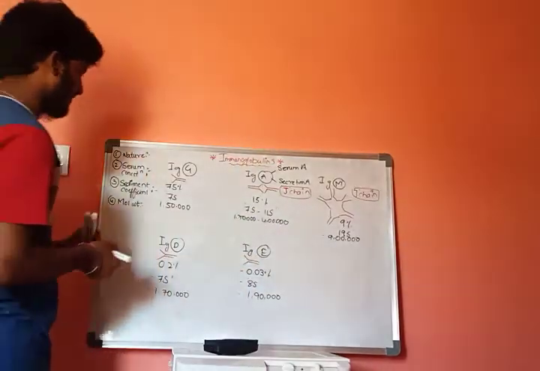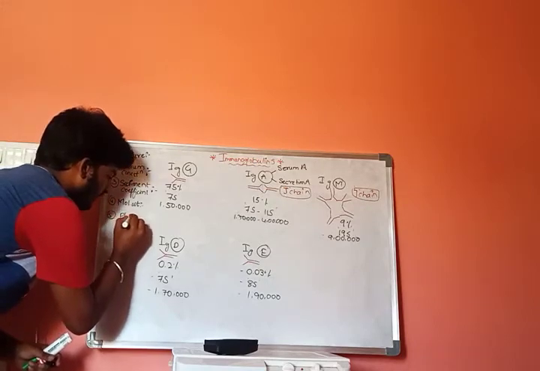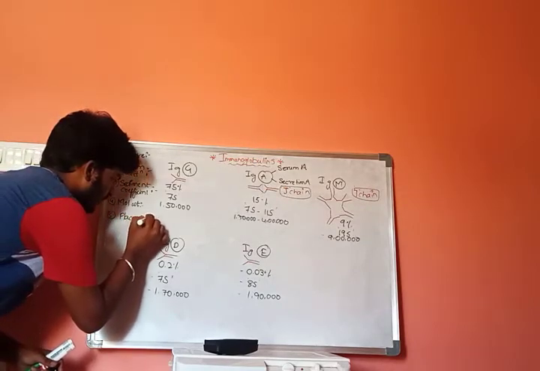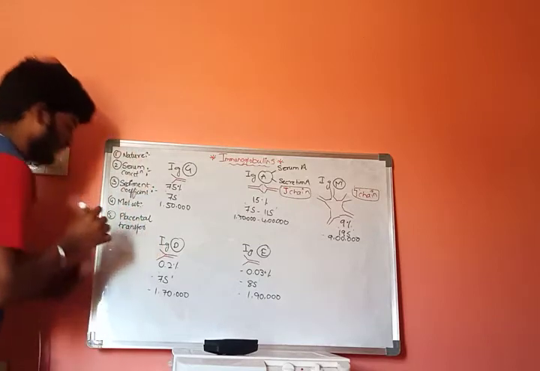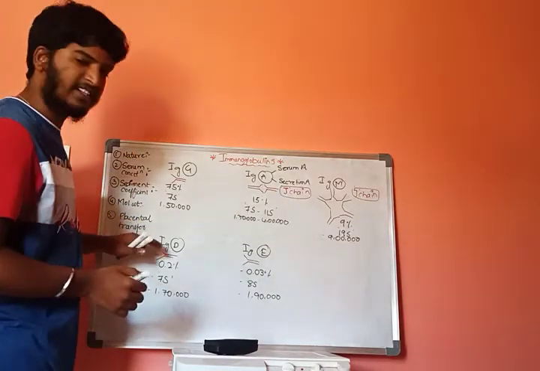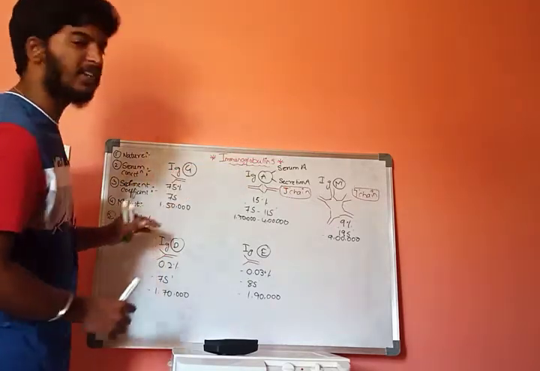Let us consider the next criteria, placental transfer. What does placental transfer mean?